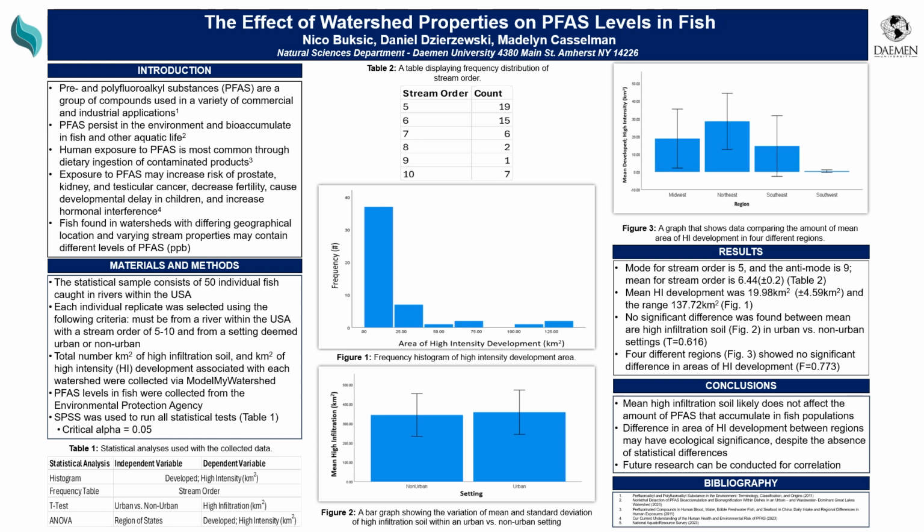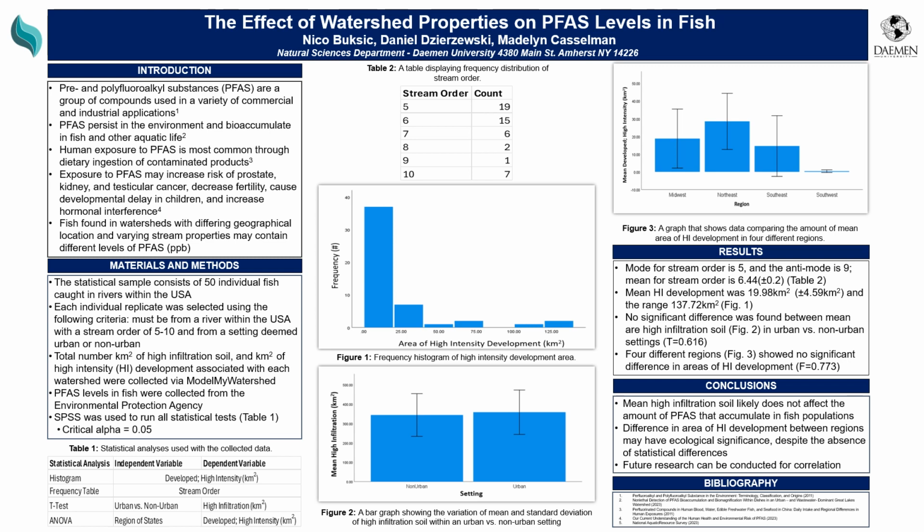Figure 3 displays the results of our ANOVA. We compared the mean developed high intensity square kilometers among 4 regions: the Midwest, Northeast, Southwest, and Southeast. We found that there was no significant difference in the areas of high developed intensity soil, with an F value of 0.773.